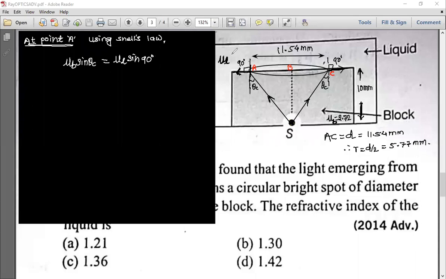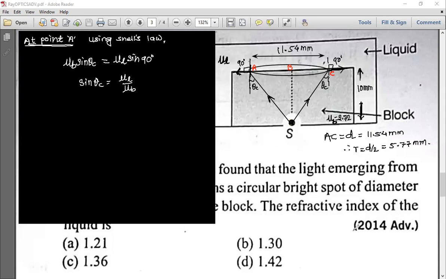Therefore sine 90 is 1. So sine of theta C is equal to mu L by mu B. Check. Yes, mu L by mu B. Understood? Any doubt? Please ask. Okay.